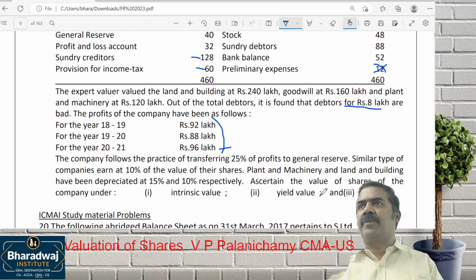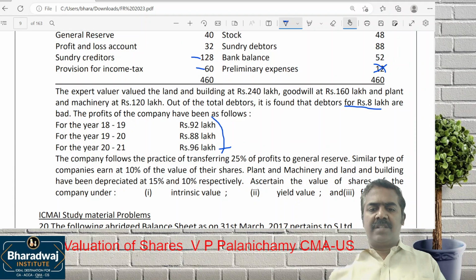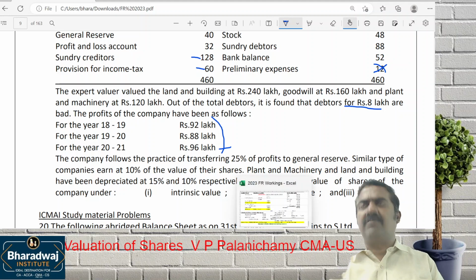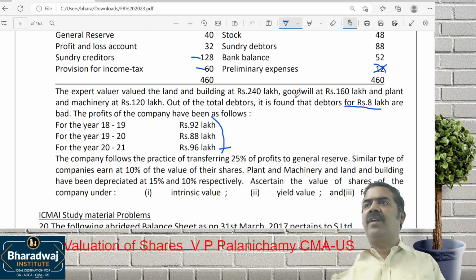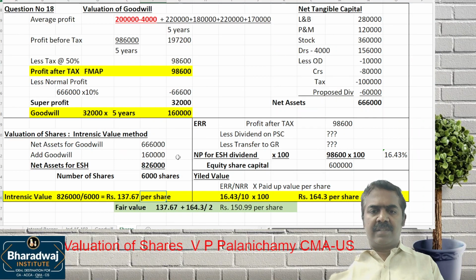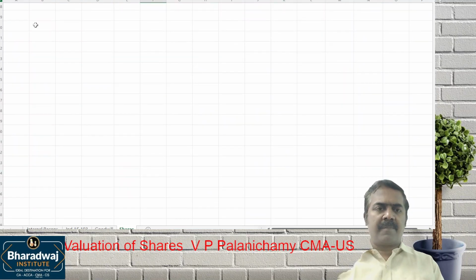Is it given that ignore provision for tax? No. So it will just take 2-3 minutes of time for us to solve. Start. Whether we have to value goodwill or goodwill value is given to us. Goodwill value is given to us, 160 lakhs is given to us. First, which value?